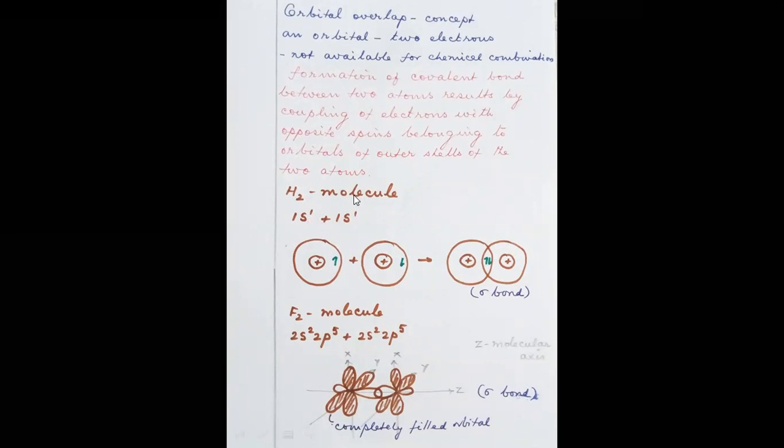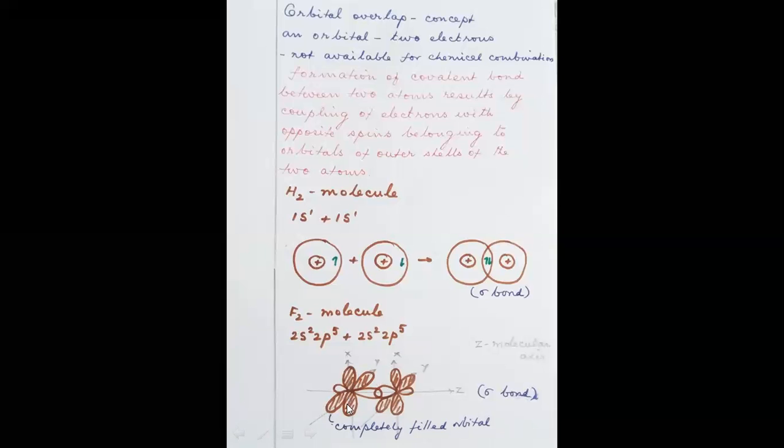And among the three orbitals, two orbitals are completely filled. Each orbital can have two electrons, so two orbitals are completely filled. One orbital has one electron. So among the three orbitals, two are not available for bond formation, and these two orbitals are shaded.